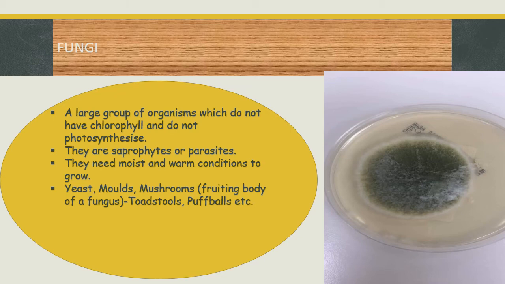We have different types in this group: yeast, molds, and mushrooms like toadstools, puffballs, etc. All these come under fungi, but there are some differences in characteristics. You can see one picture here. It has a cotton-like structure. You can differentiate this fungus from bacteria by its outer appearance.